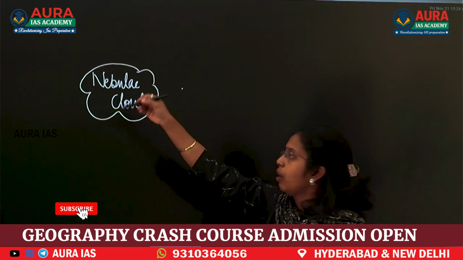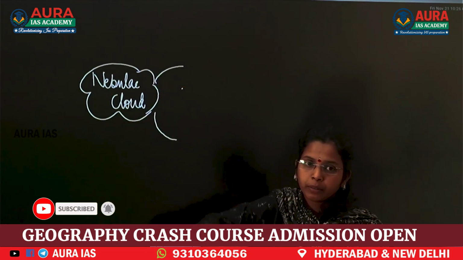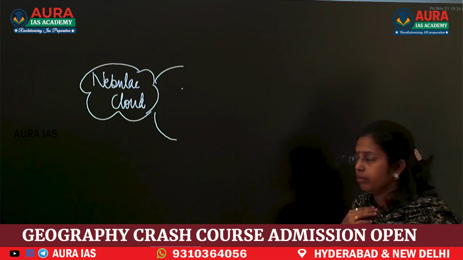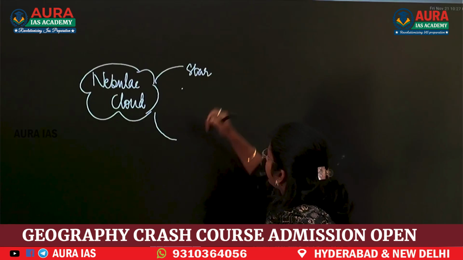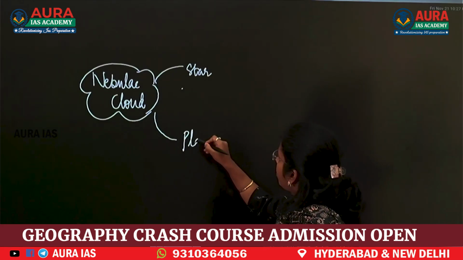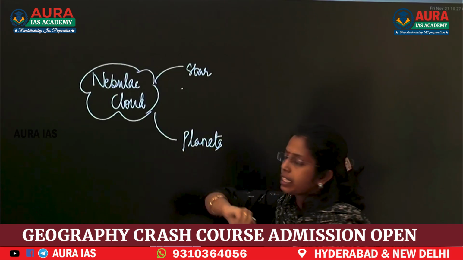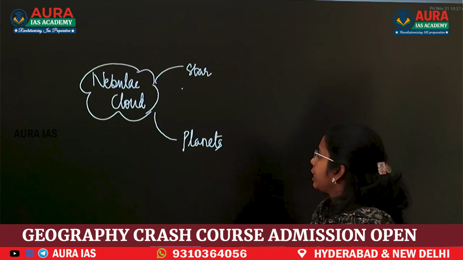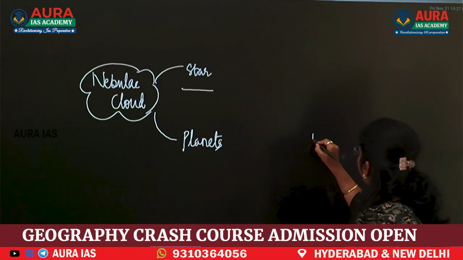From this nebula cloud only, stars are formed, planets are formed, and from that, moons, asteroids, etc. Now, we will see the star formation. Next, we will see the planet formation. Now, this cloud, after contracting, after energy release, what happened?